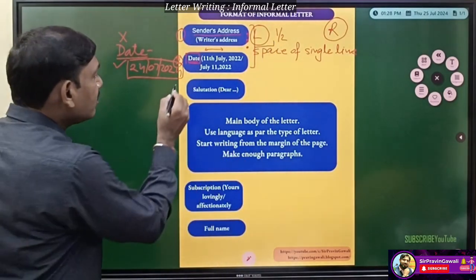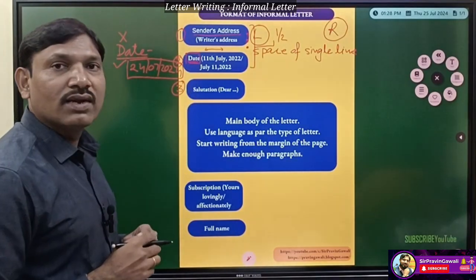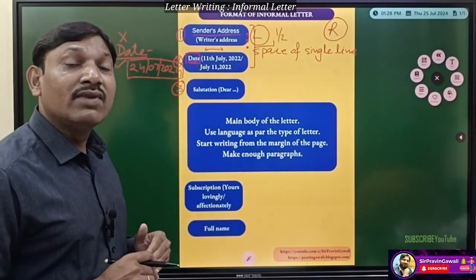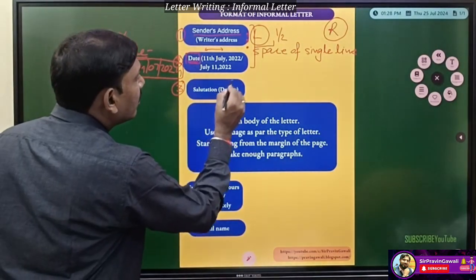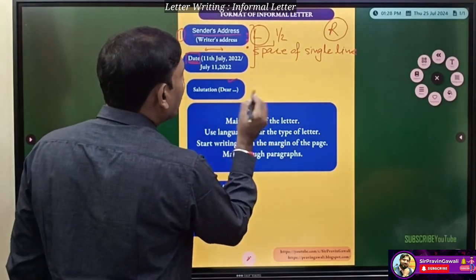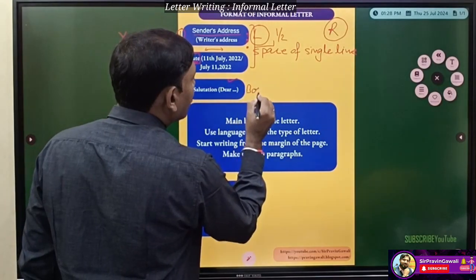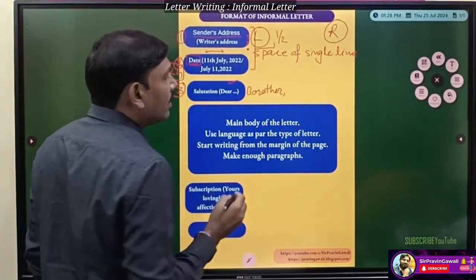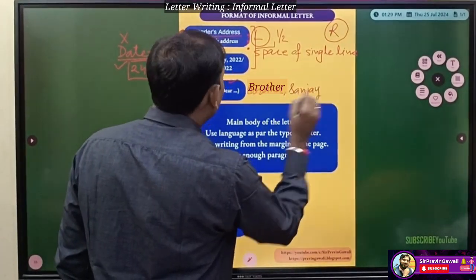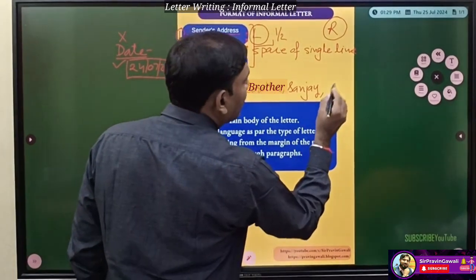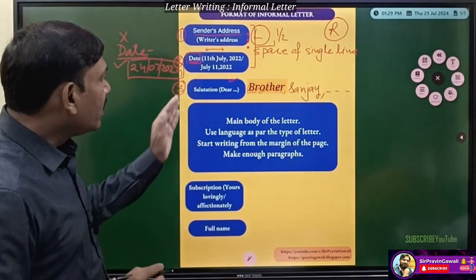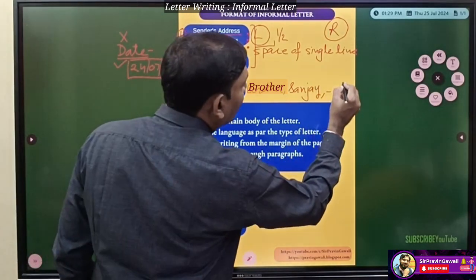Now salutation. The third step is salutation. What is salutation, students? Whenever we begin a letter, formal or informal, but we are talking here about the informal letter, it should start with "Dear". Whatever, dear friend, dear mother, dear parents, for example dear brother, if you are writing a letter to a brother. If you are writing to your friend, for example, dear Sanjay, or any name. Got it? In this way, this is called salutation. Salutation will get half mark again.